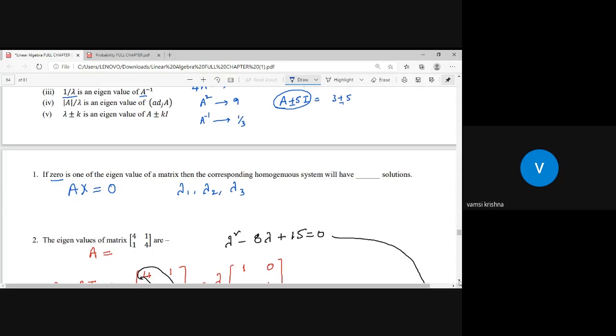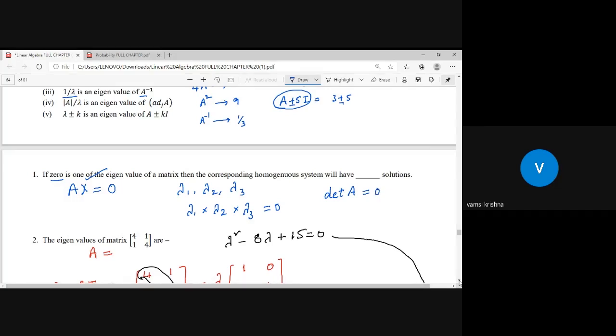Among those 3 eigenvalues, it is said that one eigenvalue is already 0. If one value is 0, then the product of eigenvalues must be equal to 0: lambda 1 into lambda 2 into lambda 3 is equal to 0. And we already know the property: the product of eigenvalues is equal to the determinant of the matrix. So if the product of eigenvalues is 0, the determinant of the matrix is also 0, that is, det A is equal to 0.